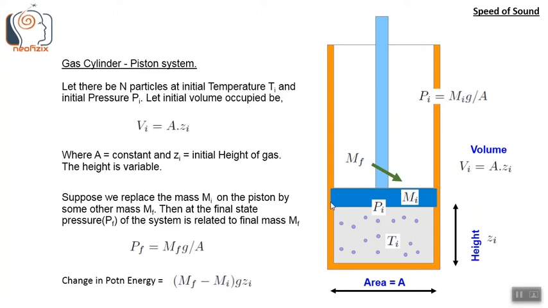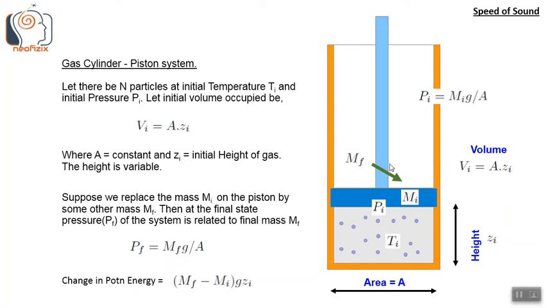Then the final pressure Pf of the system is related to the final mass Mf as Pf equals Mf g by A. Note, in the initial state, before the piston mass was changed, when it was just Mi, the pressure was Pi equals Mi g by A. Subscript i is the initial state, subscript f is the final state. Initially it was Pi, now it is Pf.